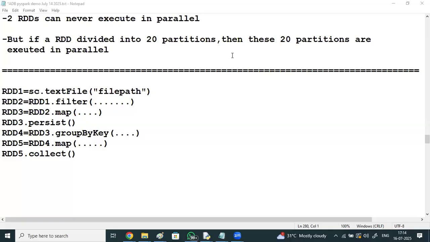You can step into a company as an ADF developer, a Databricks developer, or a data engineer. But the salary package will be higher if you have knowledge of PySpark with Databricks compared to ADF. If you have all those things, ADF and Databricks, that is much better. But you can step into the company as a Databricks developer.